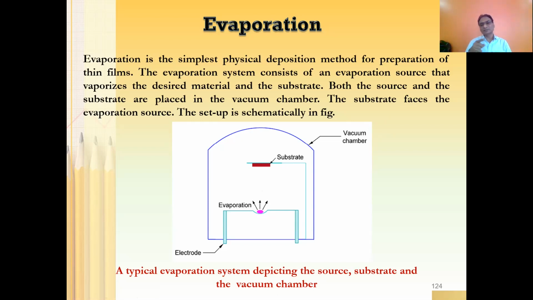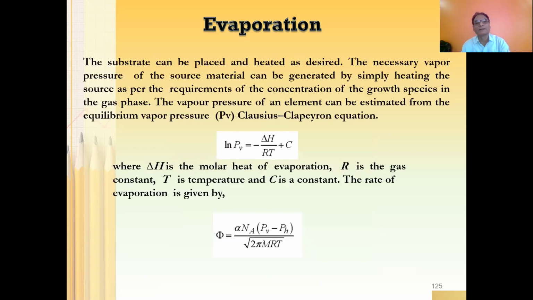Usually, in evaporation, the evaporant always follows a straight line trajectory, and that is why the substrate should be exactly facing the evaporation source. You can see the schematic of thermal evaporation on the slide.